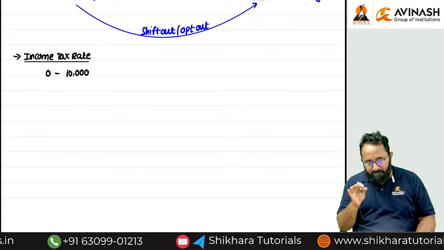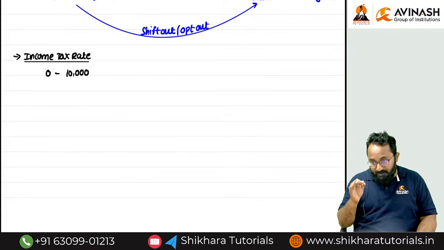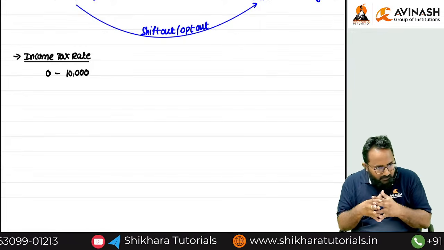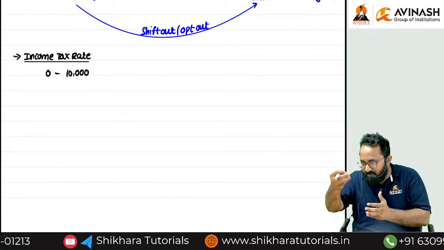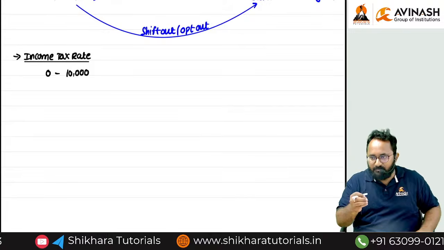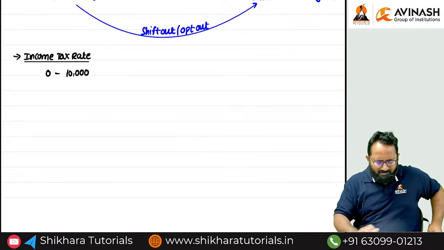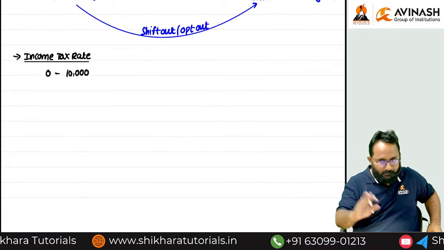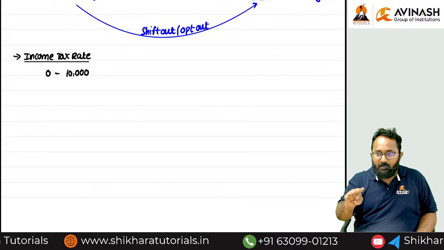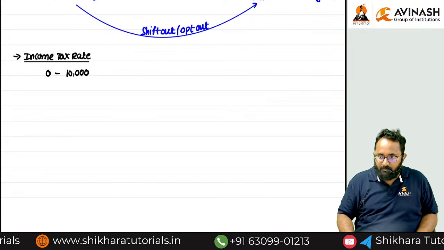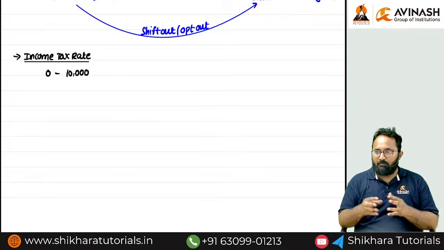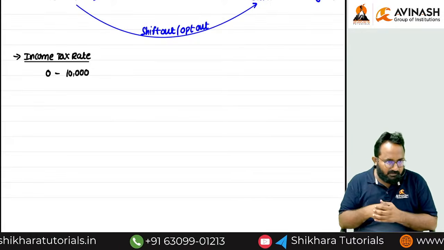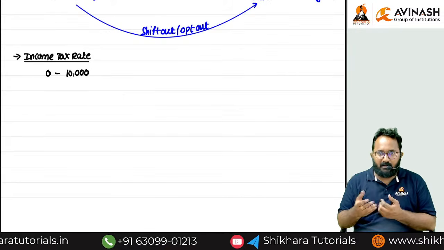A cooperative society is basically formed on a self-help basis. That means we have a common objective, we can associate with each other and help each other, and the profit earning objective is minimum. It is totally service oriented. Incidentally, if we achieve any profit, for example, a primary agriculture credit cooperative society. In that village, whoever the farmers are can become members. Each one can contribute 10,000, 10,000, 10,000. Aggregated, maybe 10 lakh or 20 lakh.